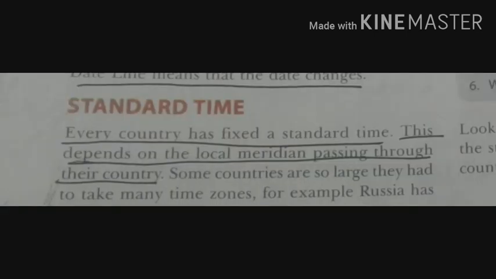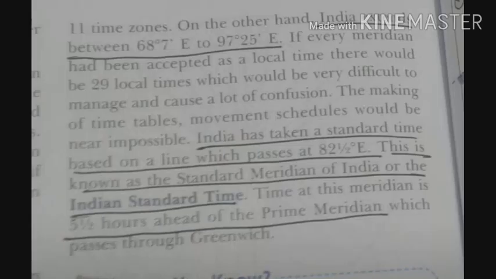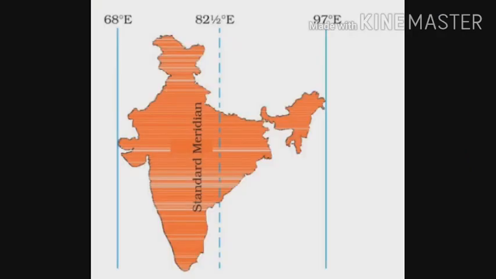Now we have standard time. So students, we have learned that each meridian has its own local time, and some countries have more than one meridian passing through them. For example, India has 29 meridians passing through it. This picture shows you the extent of India. It is around 68 degrees east to around 97 degrees east. So this can create confusion about which local time India should follow.